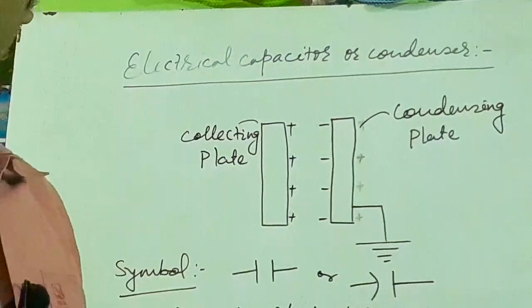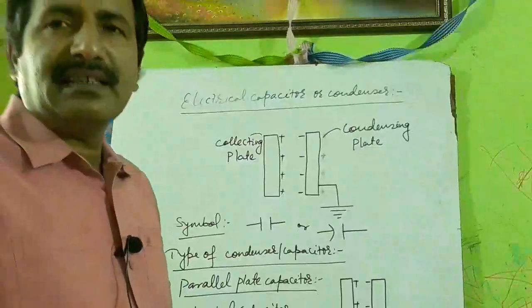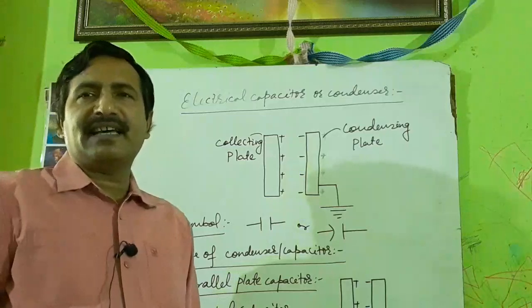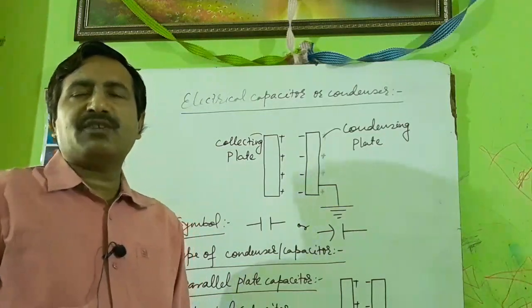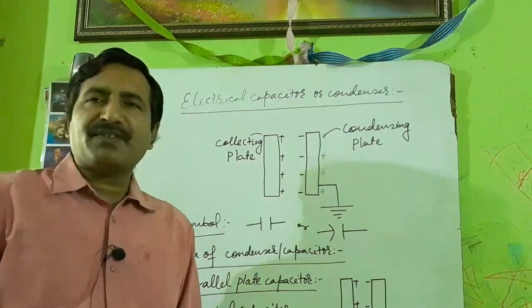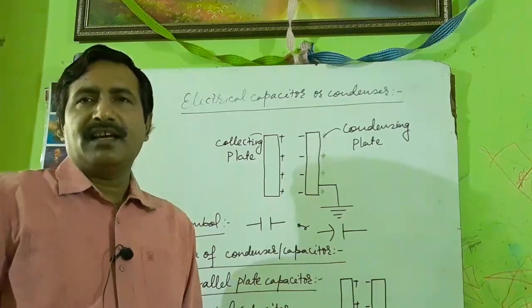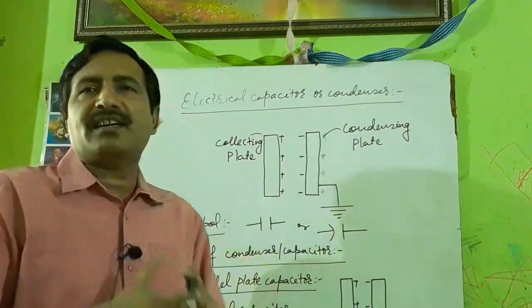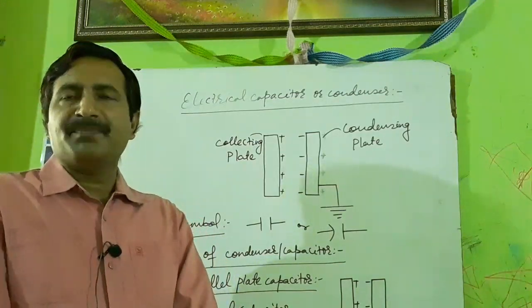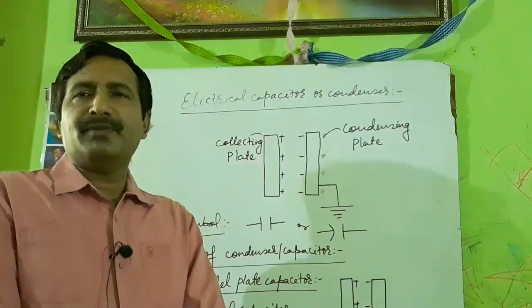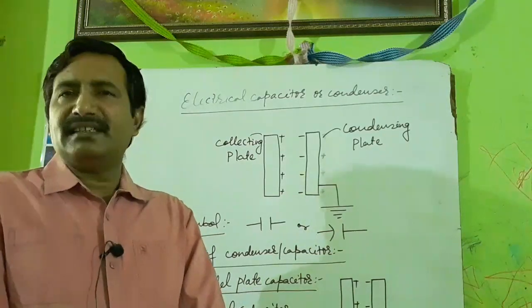So in today's lecture you learned about the condenser and its types. In the next lecture we will learn about the capacitance of an electrical capacitor. Out of these three capacitors, you have to learn only the parallel plate capacitor in detail, and the other capacitors will not be learned in detail.